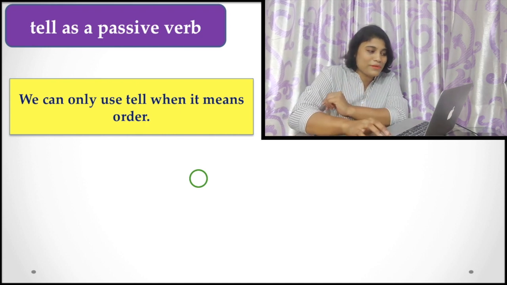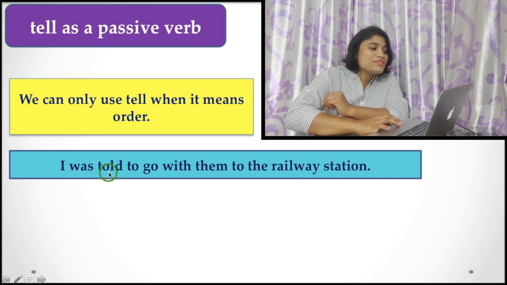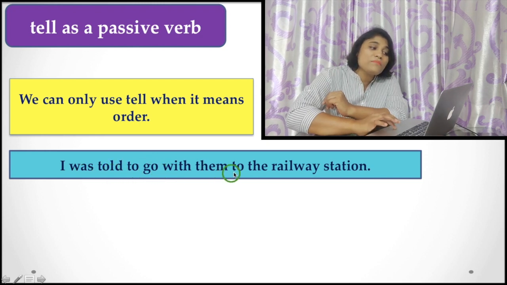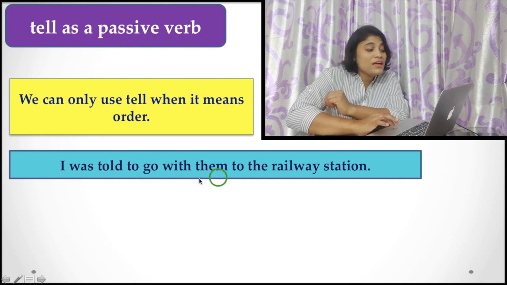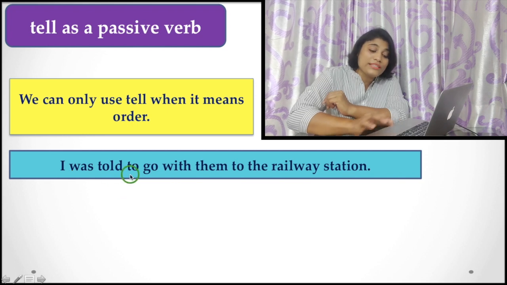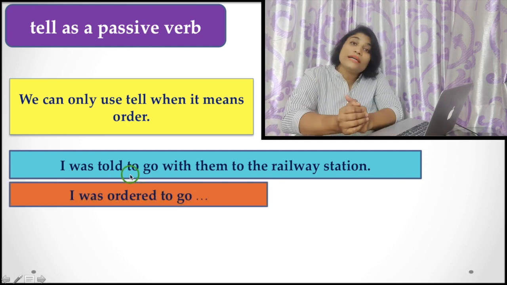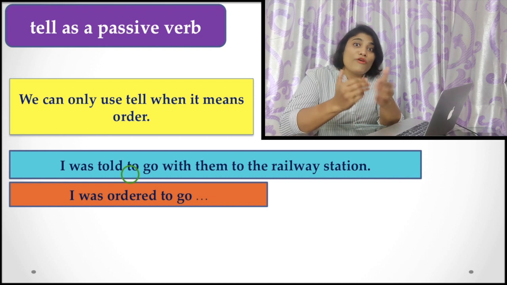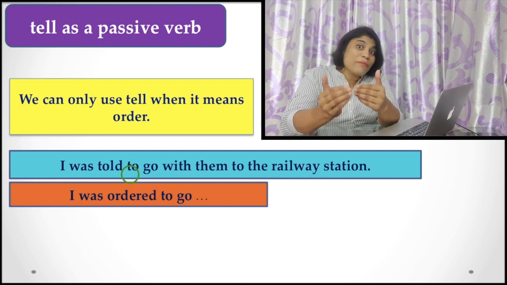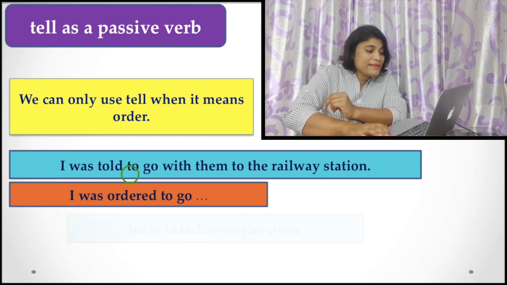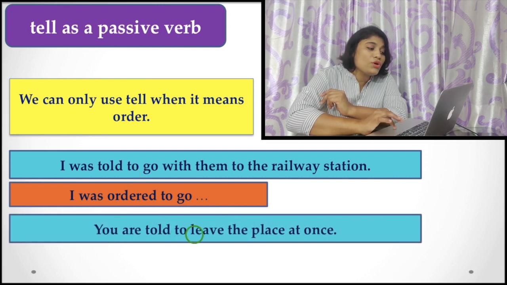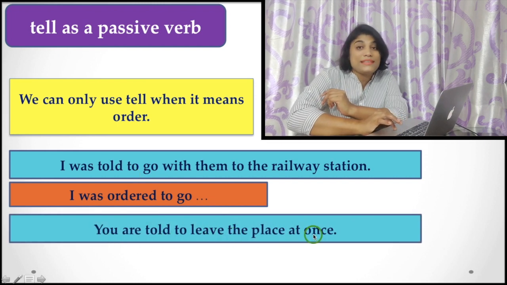Let's see the example. I was told to go with them to the railway station. Here, what is that? I was told, that means I was ordered to go. I was informed, or I was ordered by someone to go. Another example, you are told to leave the place at once.